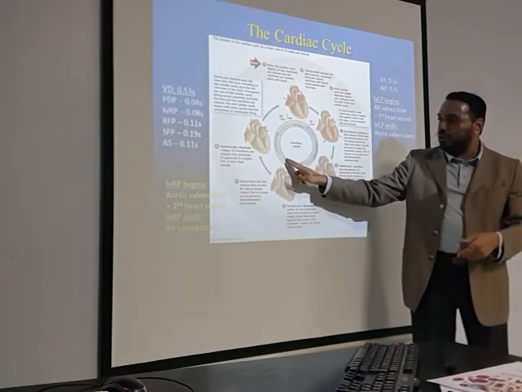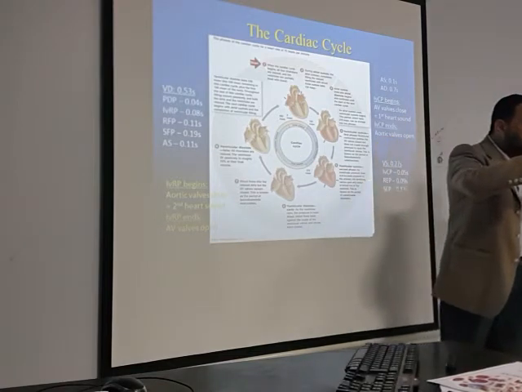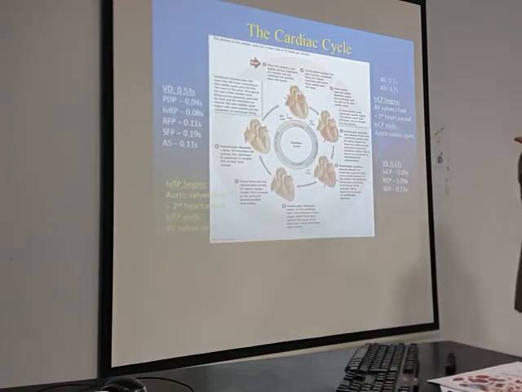Diastole means relaxation, and the blood is flowing from the pulmonary and the systemic circulation into the atria. So the blood is already there in the atria, and the ventricles below are relaxing. The blood in the atria will cause opening of the AV valves.